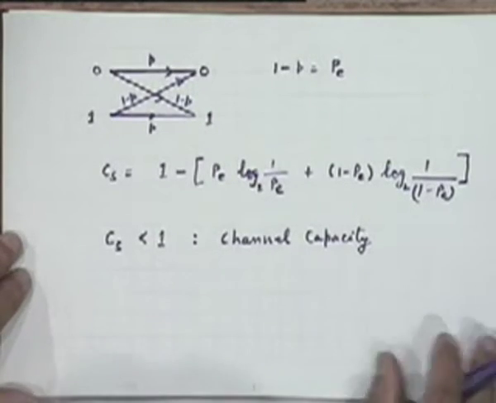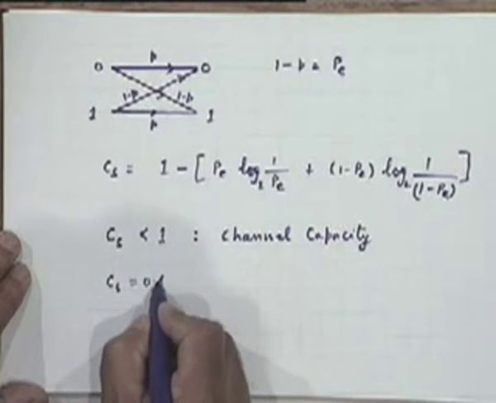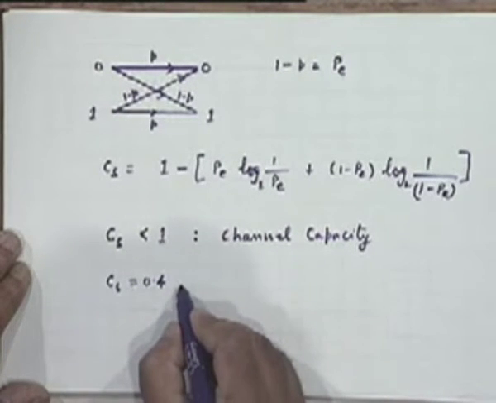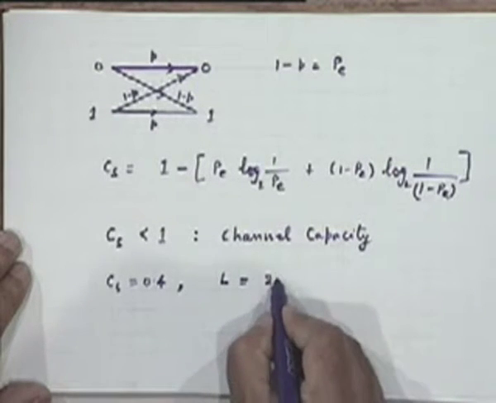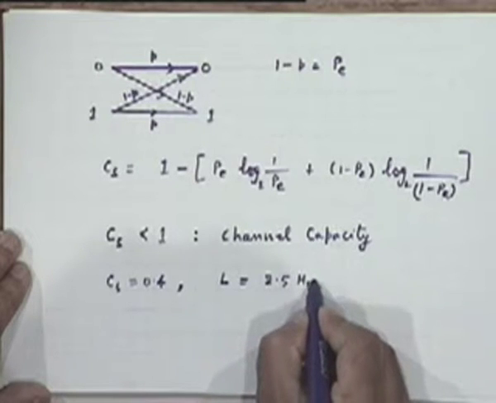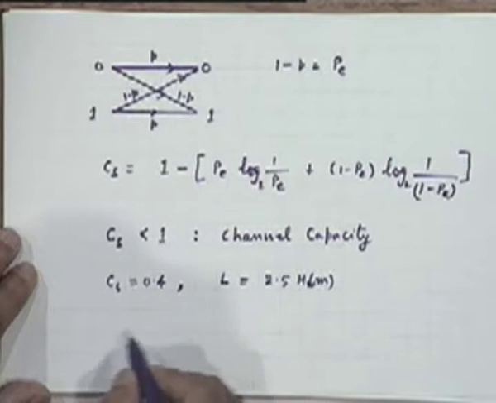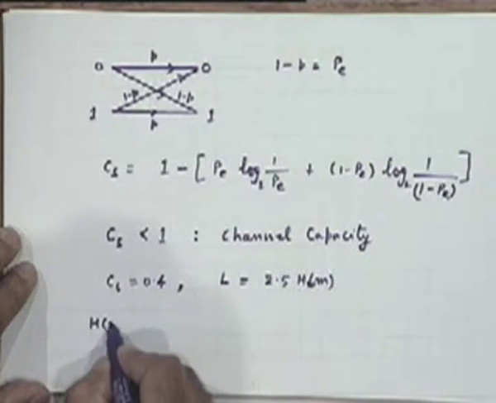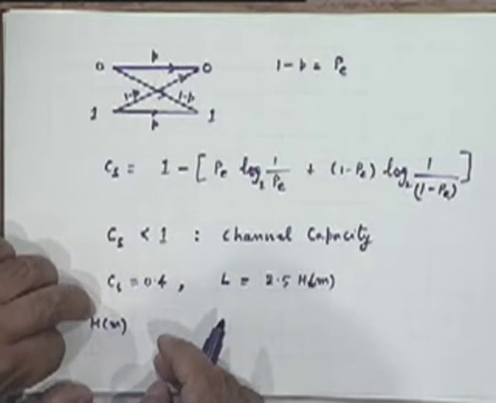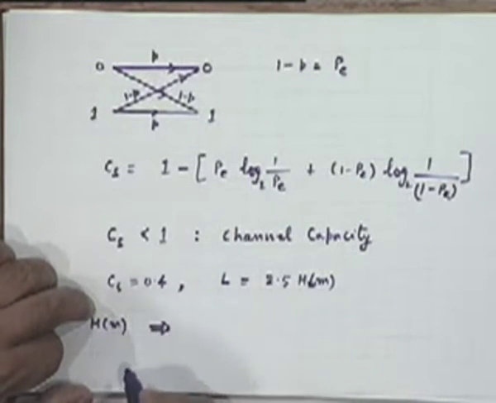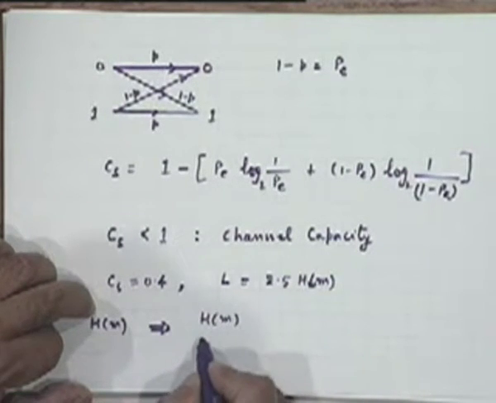For example, if you have a channel capacity, let's say 0.4, then you will require an average code length equal to 2.5 times H sub M, because the result is that if you have a source with entropy H sub M and a channel of capacity C sub s, then you must use on an average so many redundant bits.